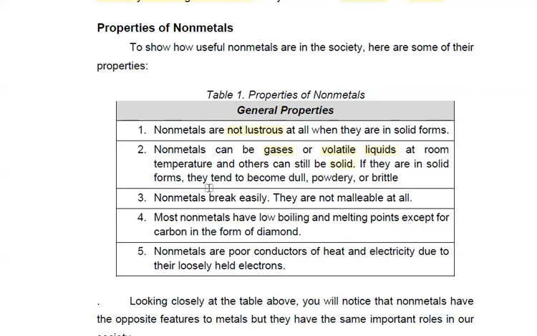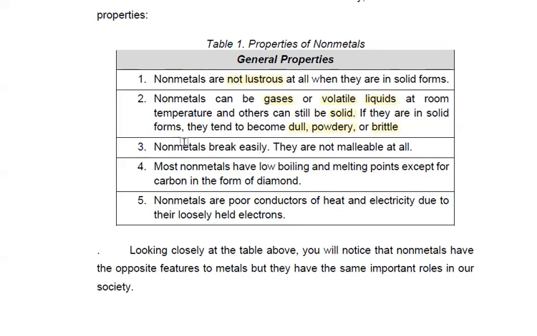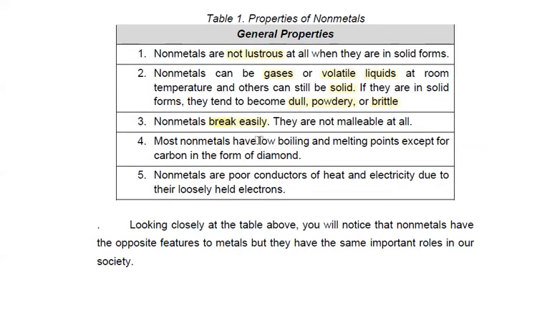If they are in solid form, again, they are dull, powdery, or brittle. Non-metals break easily. Okay. They break easily. They are not malleable at all. Now, most non-metals have low boiling and melting points, except for carbon in the form of diamond. Alright? So, except for carbon.